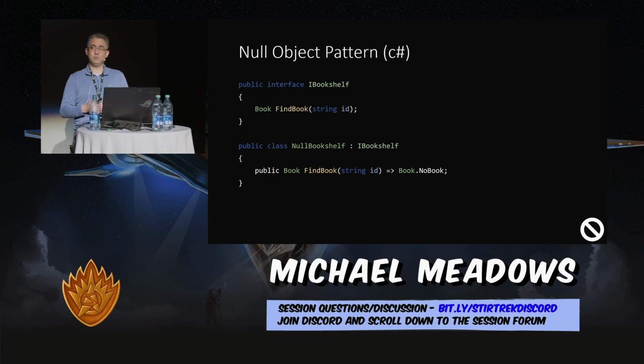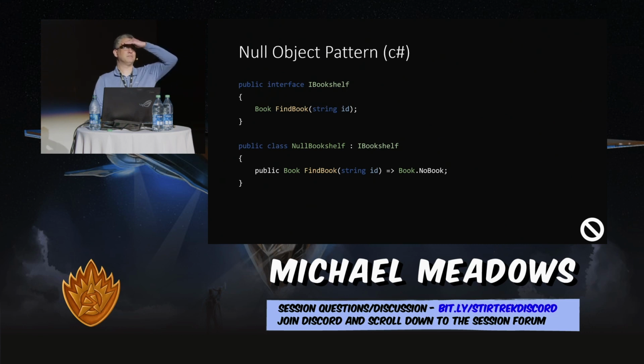And this can clean up your code a lot, because now you're not having to check if the state and behavior on this thing is there yet, right? This works in certain scenarios. It doesn't work in every scenario, so don't go replacing all of your things with null object patterns as their initialized default value. But in the cases that it works, it's actually a really elegant solution. So that's nulls. Any questions on that one?